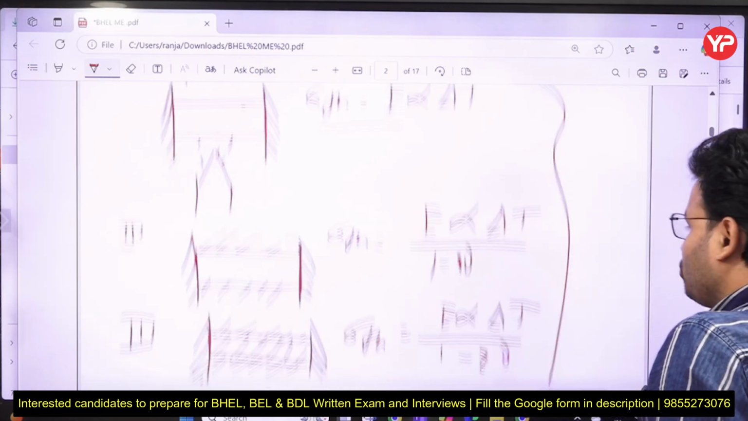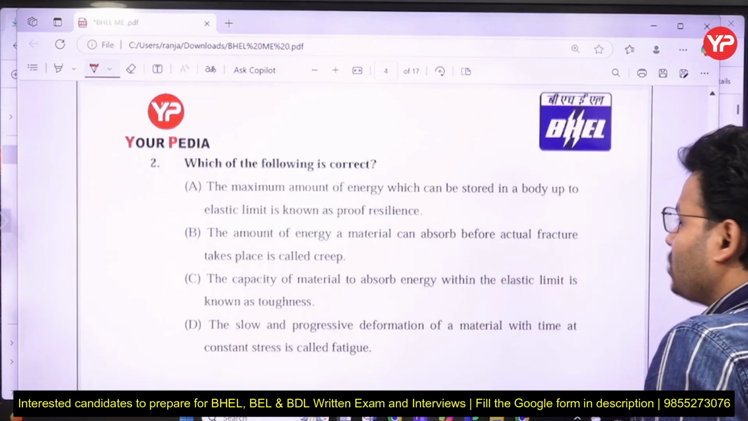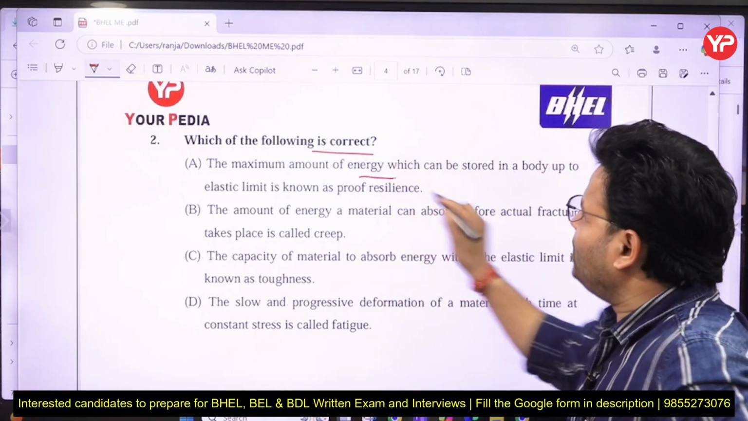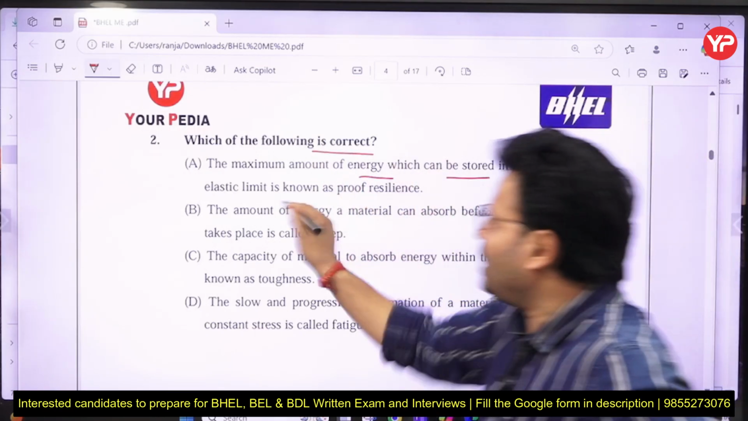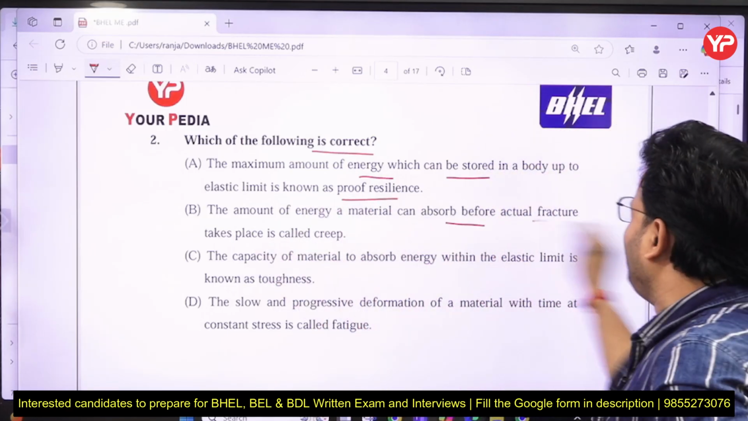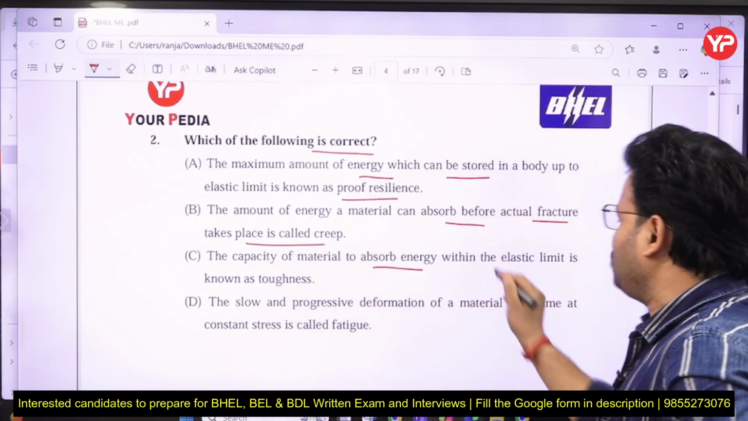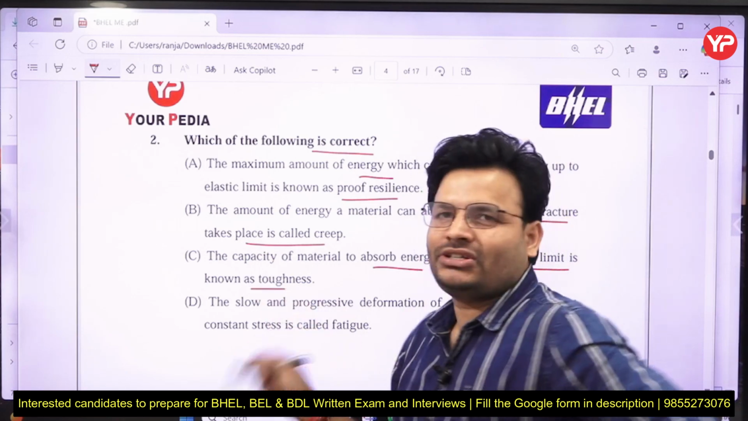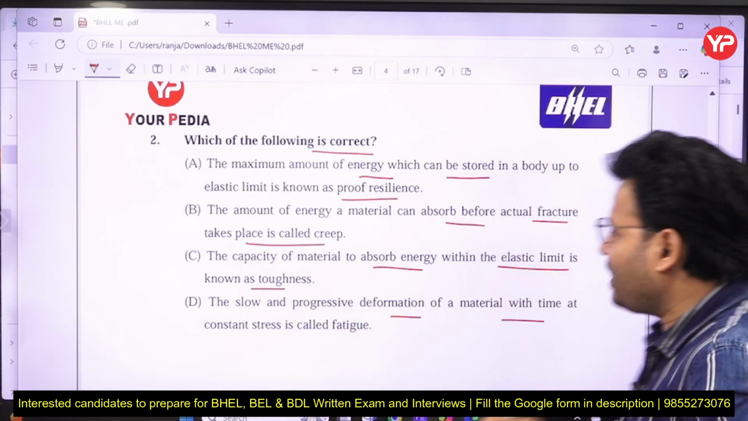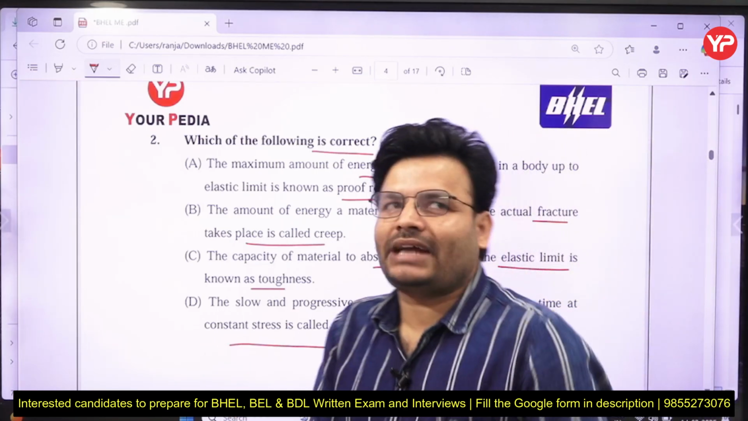Okay my dear friends, now coming to the next question. Which of the following is correct? A: the maximum amount of energy which can be stored in a body up to elastic limit is known as proof resilience. B: the amount of energy a material can absorb before actual fracture takes place is called creep. C: the capacity of material to absorb energy within the elastic limit is known as toughness. D: the slow and progressive deformation of a material with time at a constant stress is called fatigue. So my dear friends, what is the right answer?